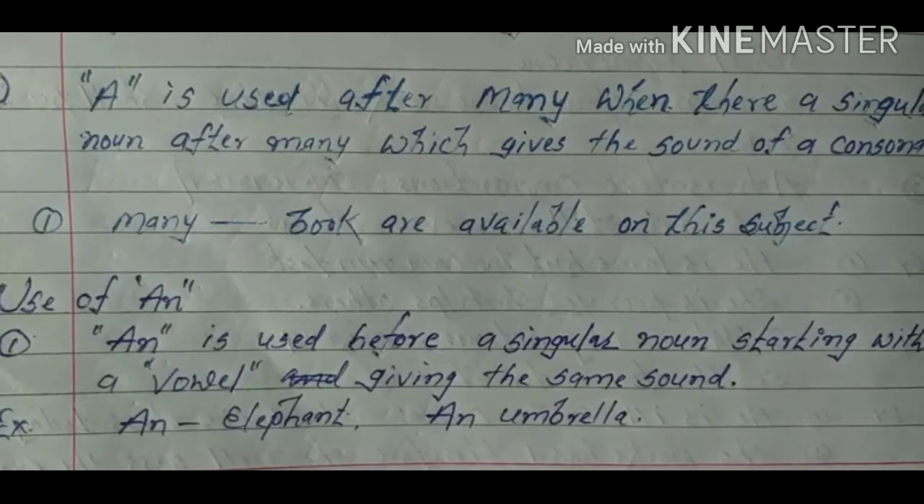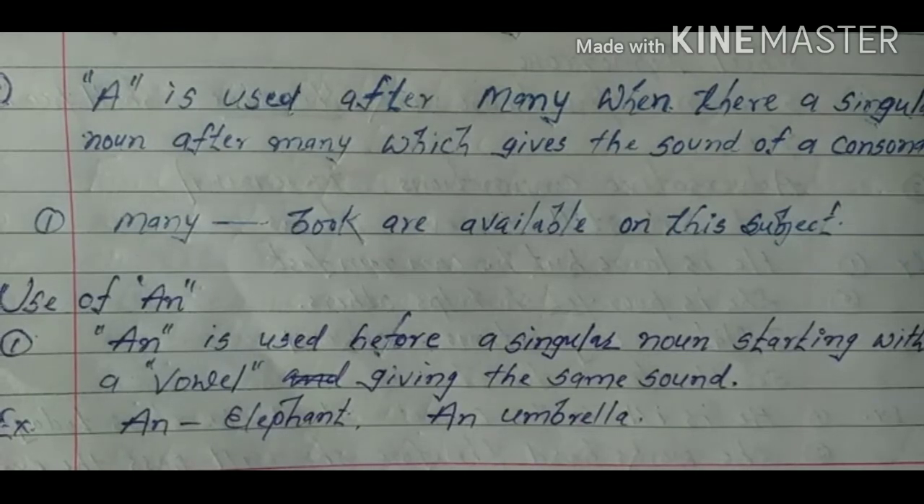Now see the use of an. Number 1. An is used before a singular countable noun starting with a vowel and giving the same sound. If there is a singular countable noun starting with a vowel and giving the sound of a vowel, we will have to apply an before it. See the example: elephant, an elephant; umbrella, an umbrella. Now see some more uses of an.